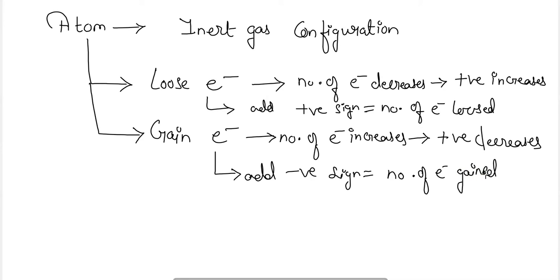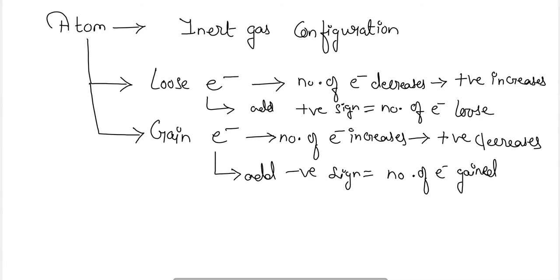Okay, so this is the rule: the number of electrons lost, we add that number as a positive sign in the case of losing electrons, and in the case of adding electrons, we add the number of electrons gained. Okay, so this is the rule to form the ions. This is the reason why ions are formed.